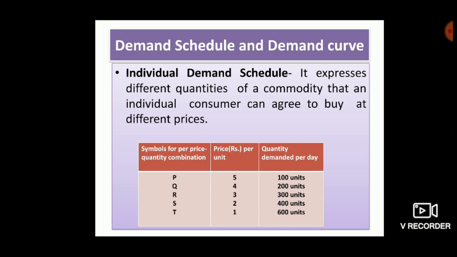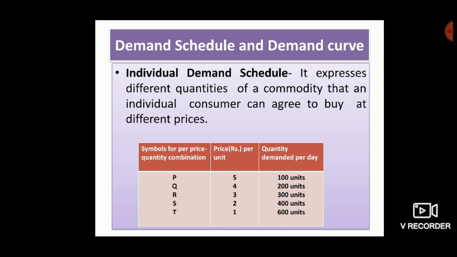It is very necessary to know the difference between individual demand schedule and market demand schedule. Demand schedule explains the concept of law of demand and it is of two types, individual demand schedule and market demand schedule.